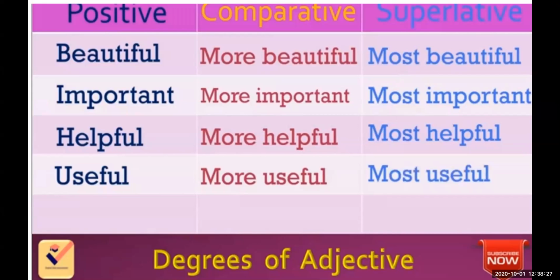And in the superlative degree, what example will I give? I'll say my grandmother is the most helpful woman amongst our whole family. So like this, you are going to give me the example at the end of the lecture.